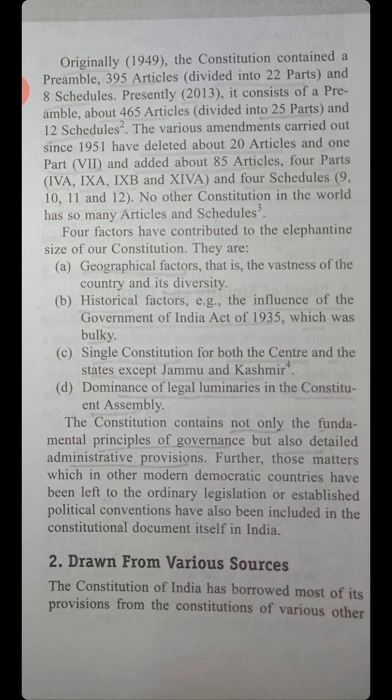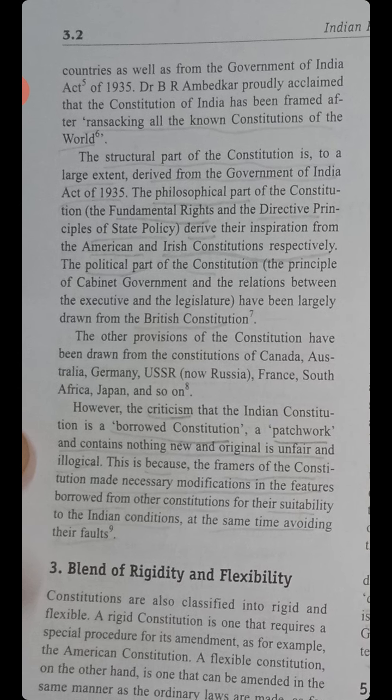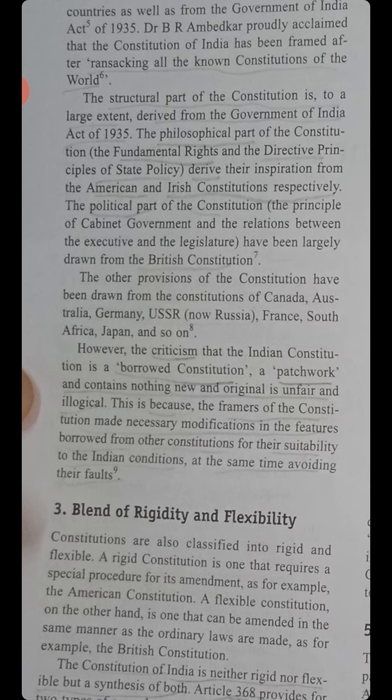Second, drawn from various sources. Dr. B.R. Ambedkar proudly acclaimed that the Constitution of India has been formed after ransacking all the known constitutions of the world. The structural part of the Constitution is to a large extent derived from the Government of India Act of 1935. The philosophical part of the Constitution, the fundamental rights and DPSPs, derive their inspiration from the American and the Irish Constitution respectively, that is FRs from America and DPSP from the Irish Constitution.